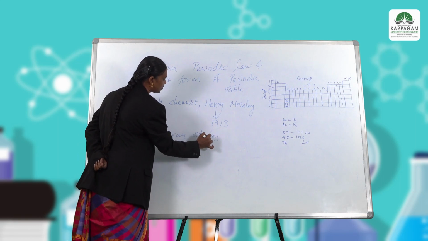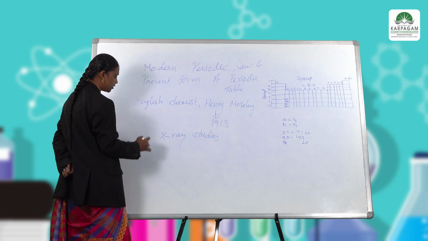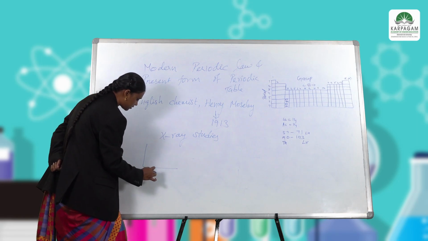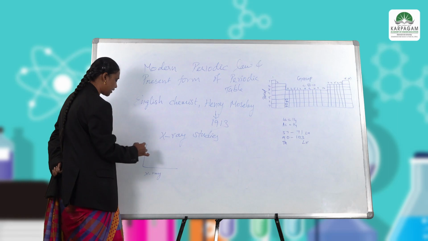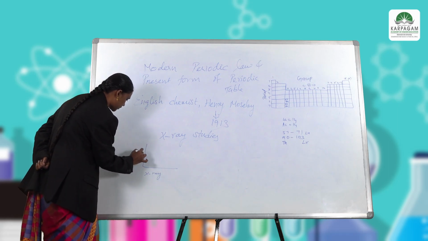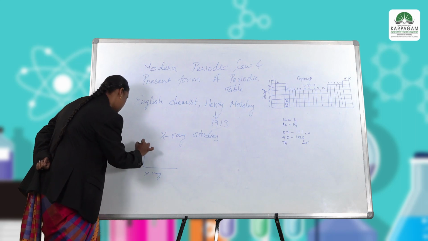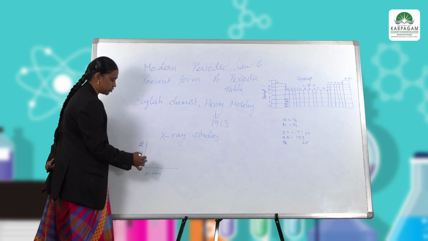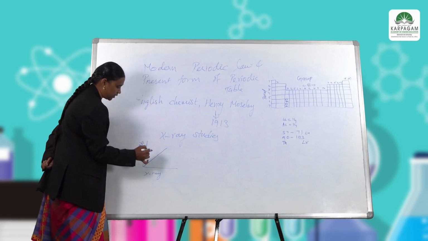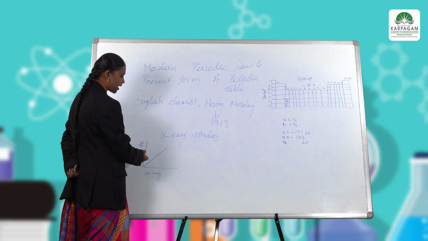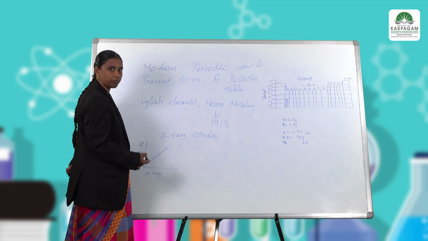From the X-ray analysis he drew a plot of X-ray characteristics against atomic number, and he got a straight line. But he did not get a straight line for X-ray characteristics against atomic weight.